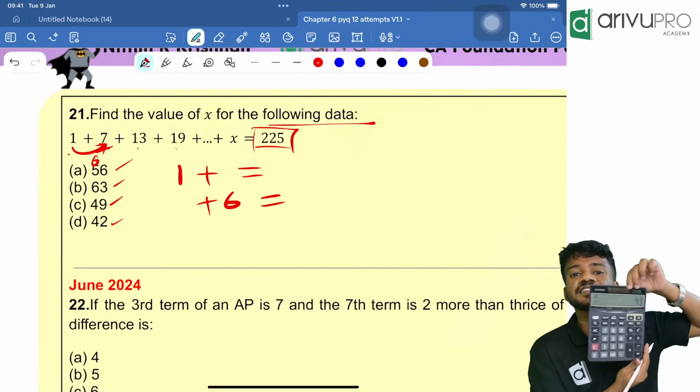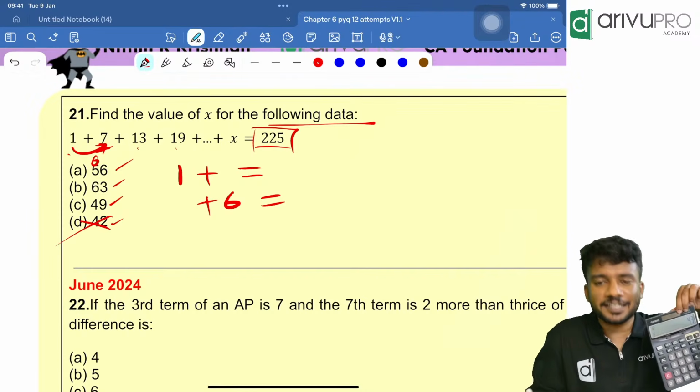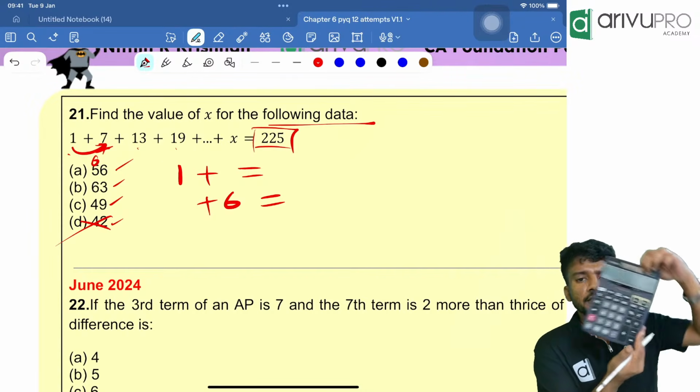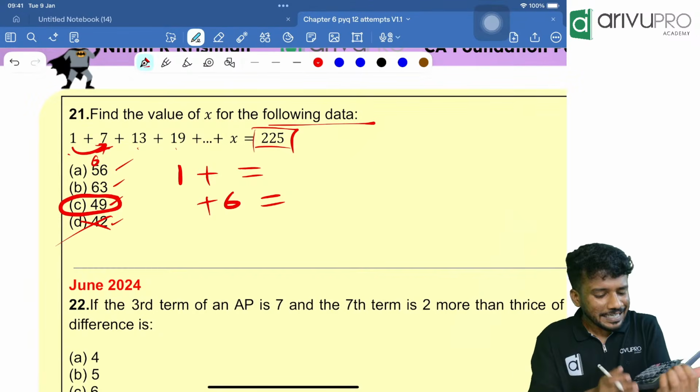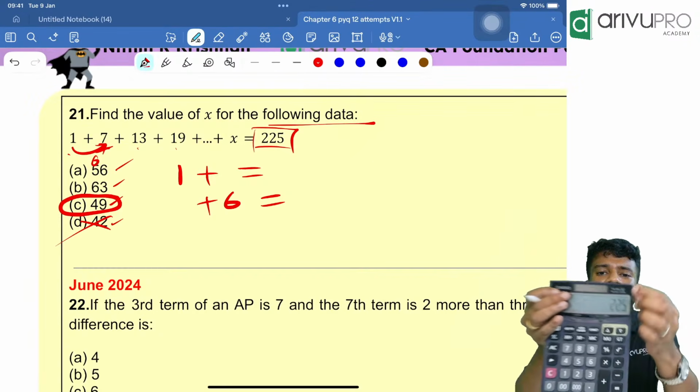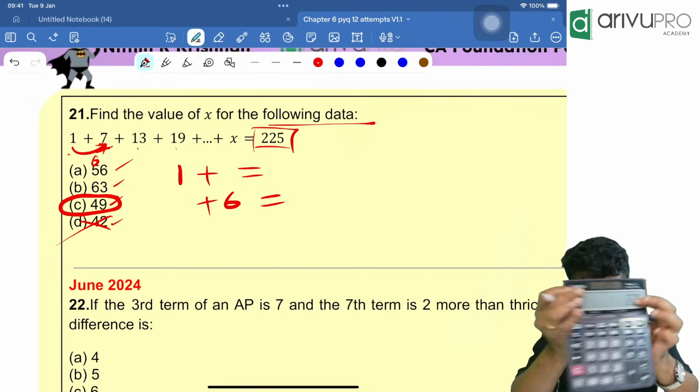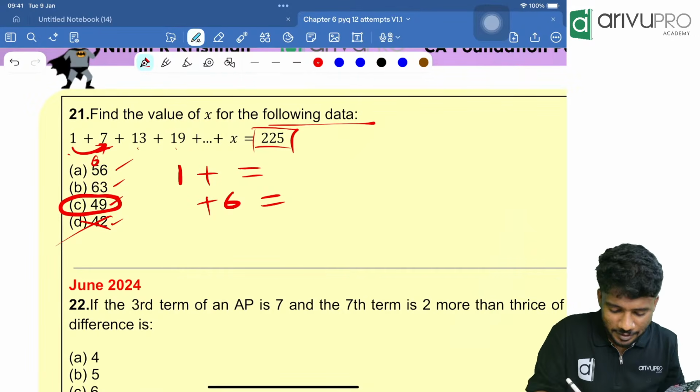I got 43, not 42. That means option D is wrong. One more time you click equal to, you are getting 49. Option C. Click GT to verify the answer. Sum is how much? 225. That means answer is option C.